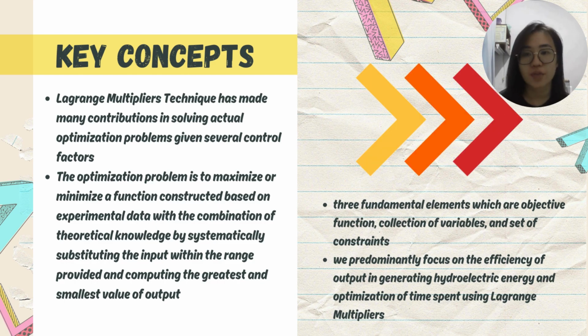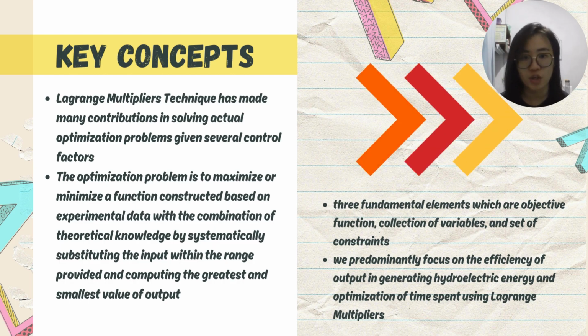Next, the key concept of this assignment is the Lagrange multiplier technique, which has made many contributions in solving actual optimization problems given several control factors. The optimization problem is to maximize or minimize a function constructed based on data, by systematically substituting the input within the range provided and computing the greatest or the smallest value of output.